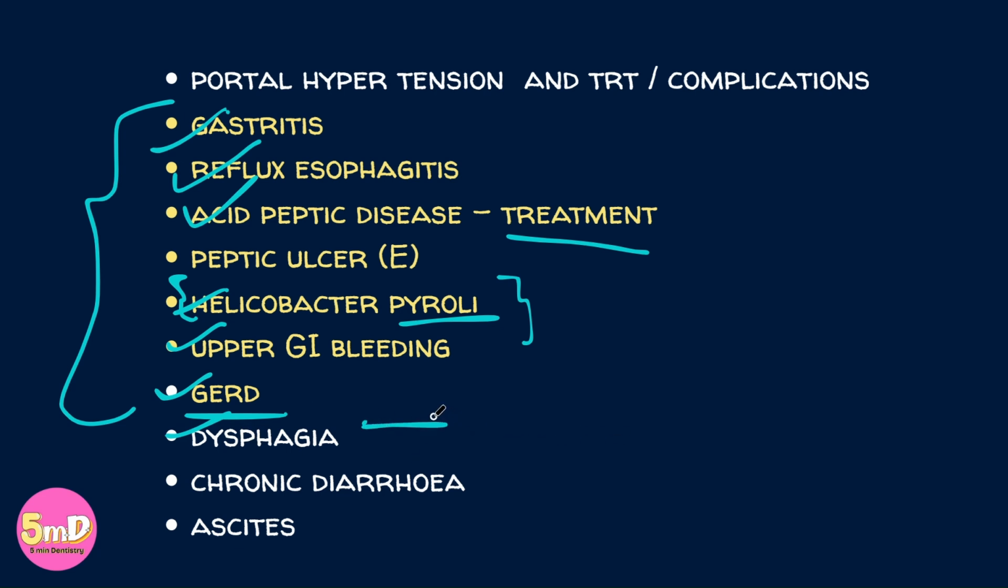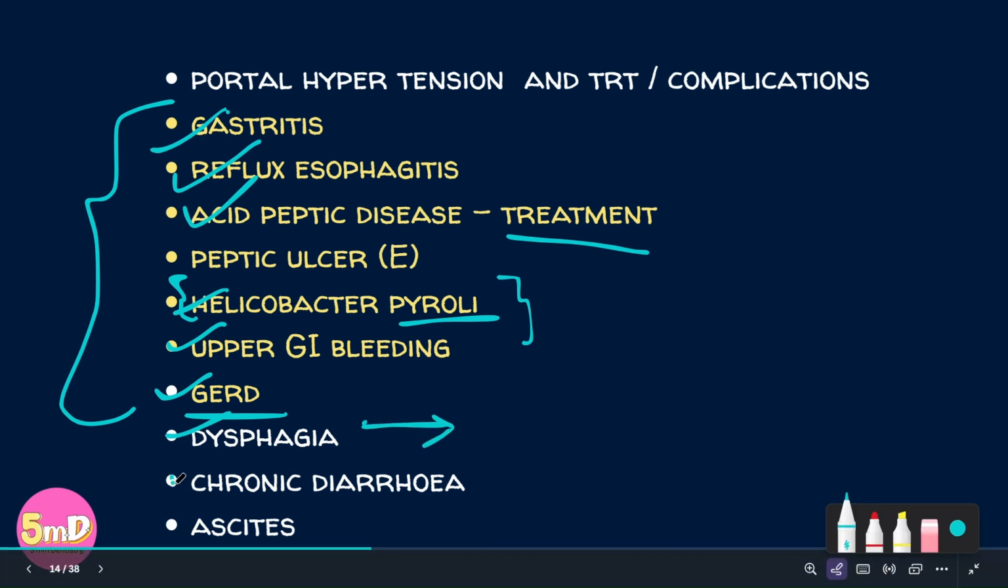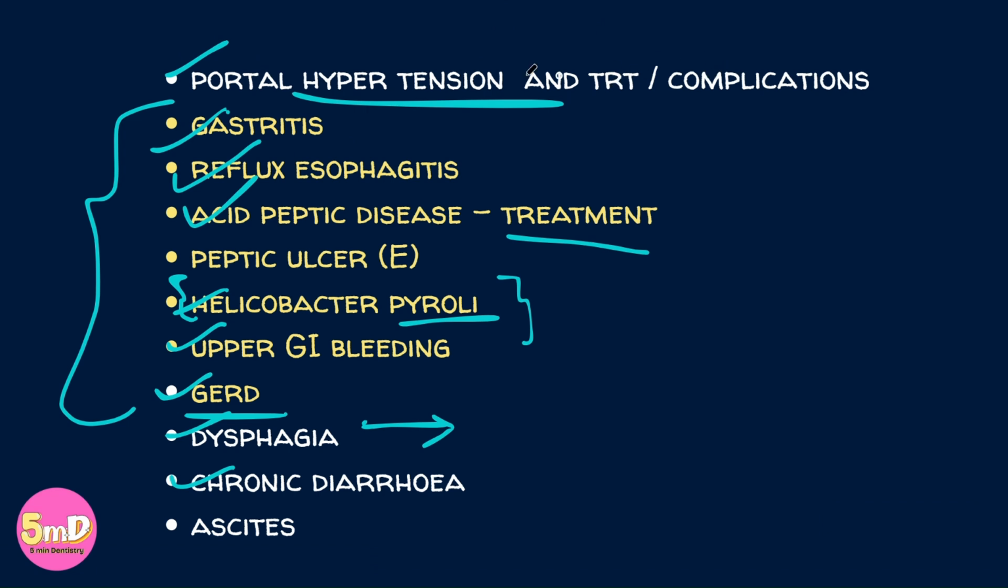What are the diseases in which dysphagia is a common symptom? Chronic diarrhea, ascites, and portal hypertension. So, portal hypertension, how does it happen? The treatment and complications, it is important.